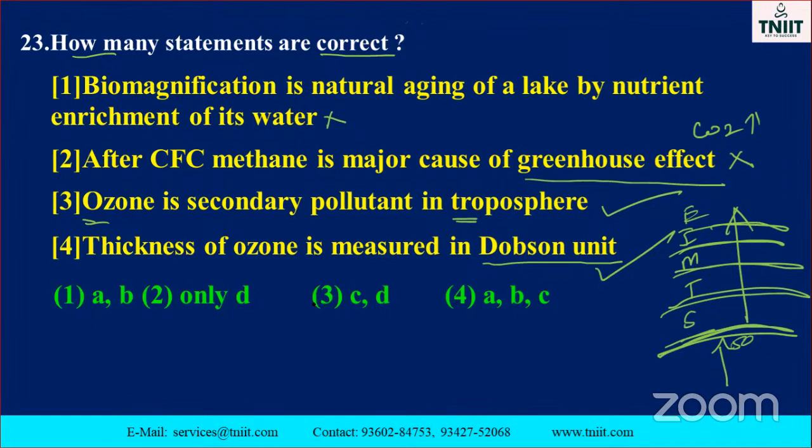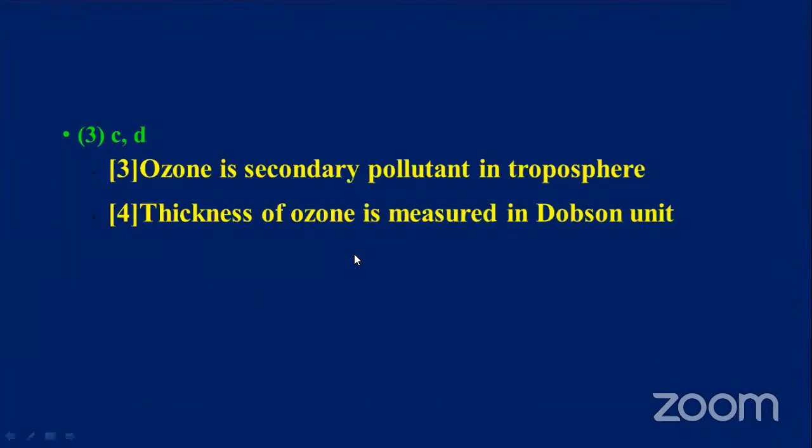So the answer is which one? A and B are not correct. These two are correct only. So C and D are the correct ones, so the option C is the correct one. Okay, go to the next one. Ozone is a secondary pollutant in the troposphere. Thickness of ozone is measured in the Dobson unit. Both are correct. C and D are the only correct answers. Others are wrong.